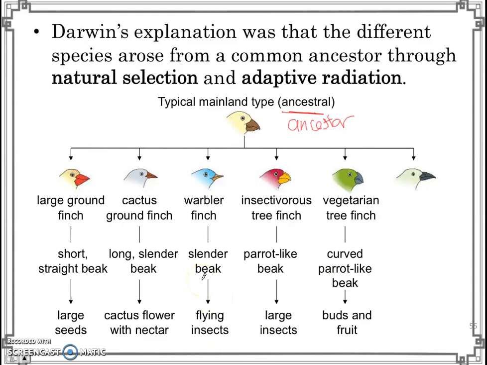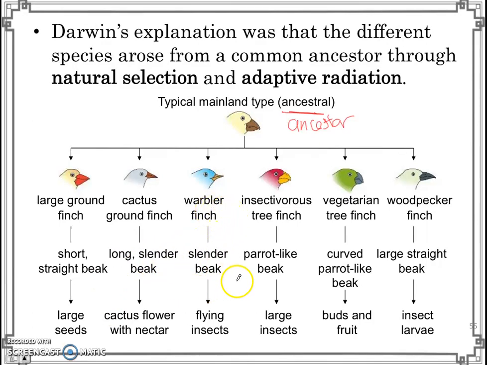And so on, right? So the idea is that this common ancestor migrated to different islands that had different kinds of food, and so natural selection took place, and over time, on each island, a new species was formed through natural selection.